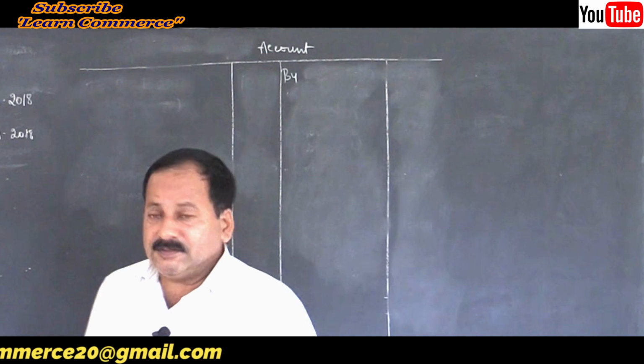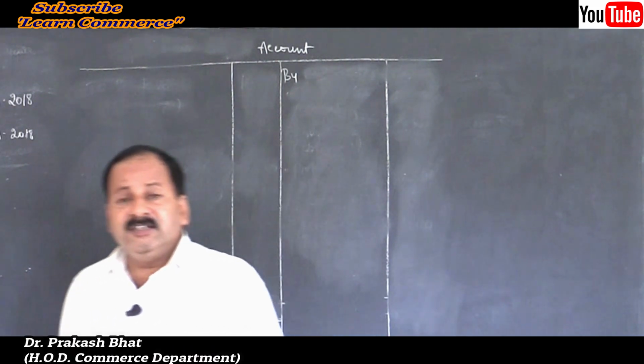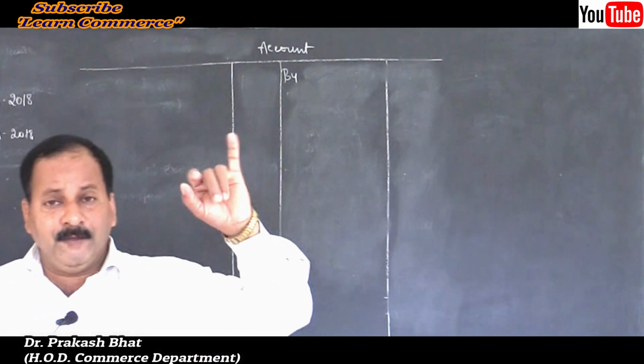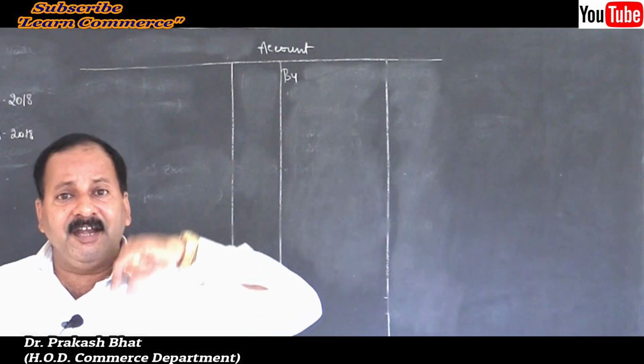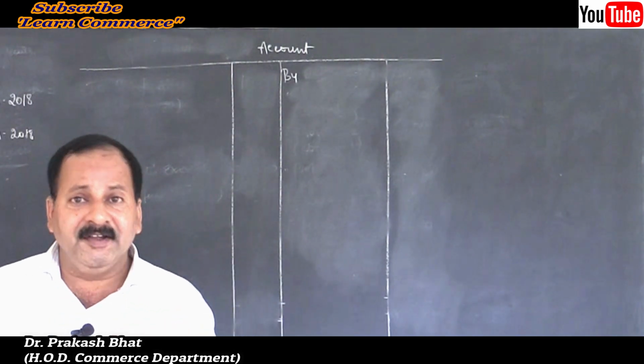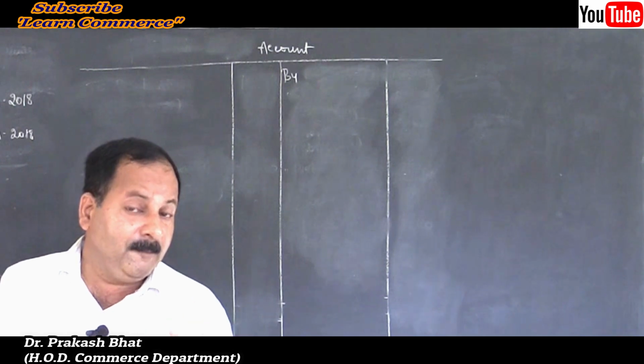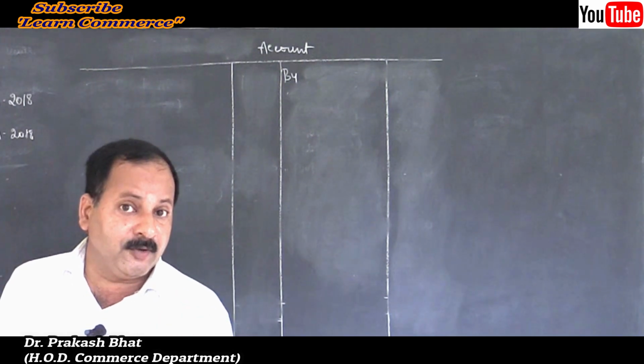Clear? So the intervening period is nothing but the period from the last balance sheet till the date of death of a partner. So make sure of it. Maybe a question for 1 or 2 marks. It is there in your 1 or 2 marks.